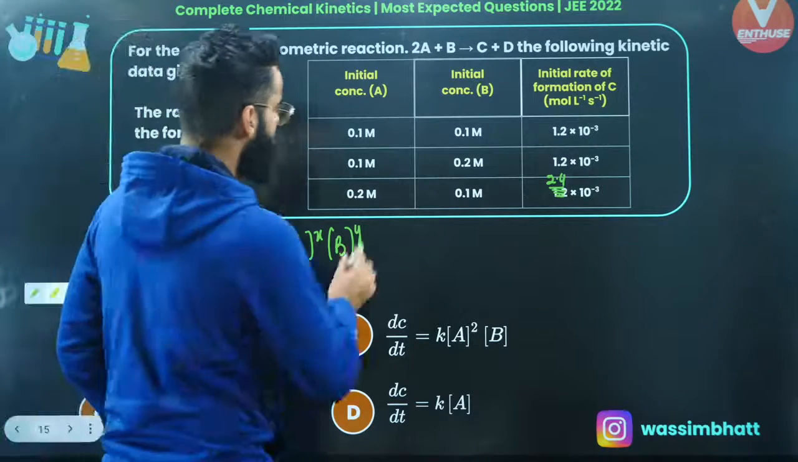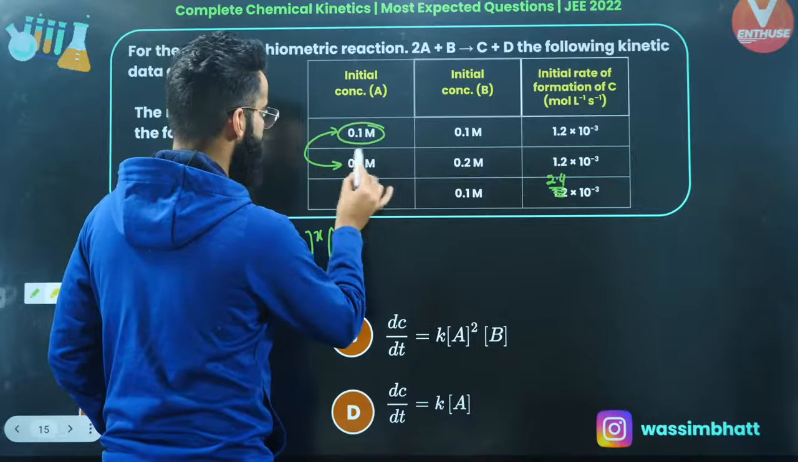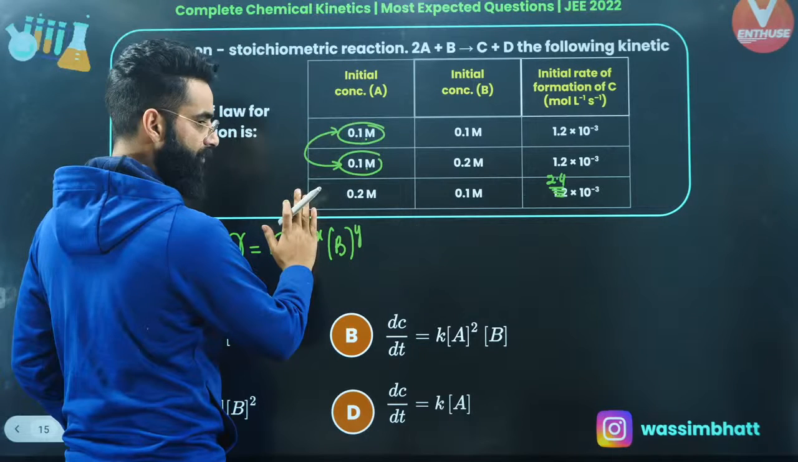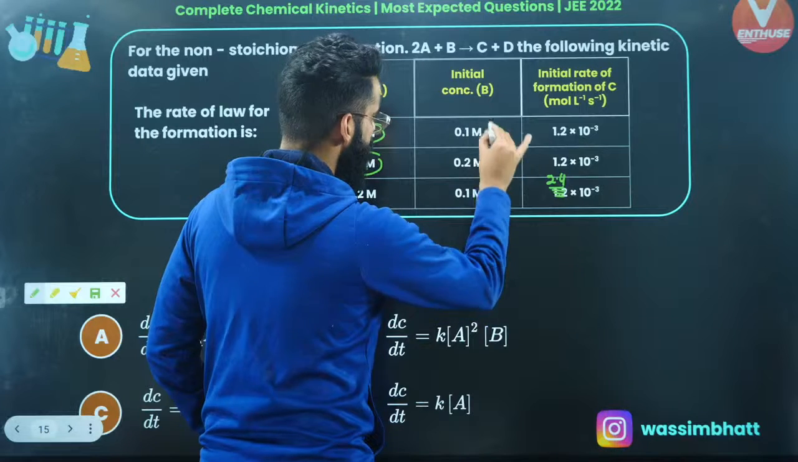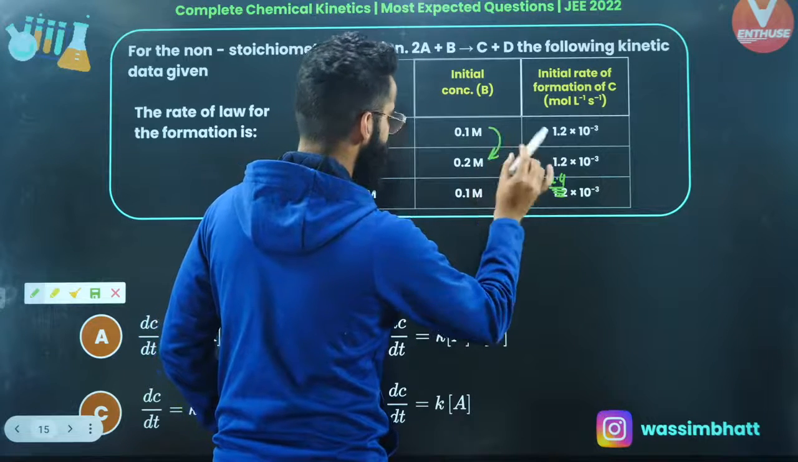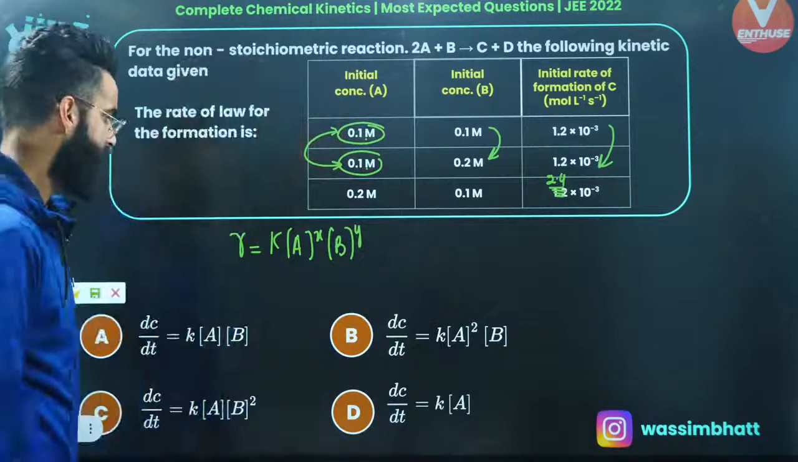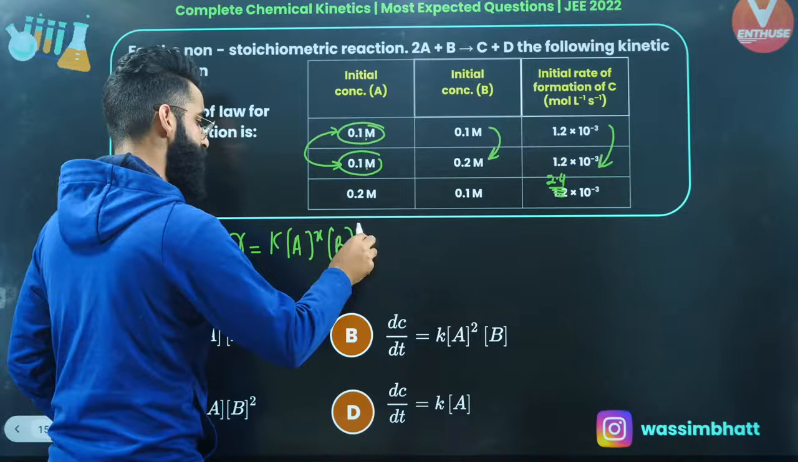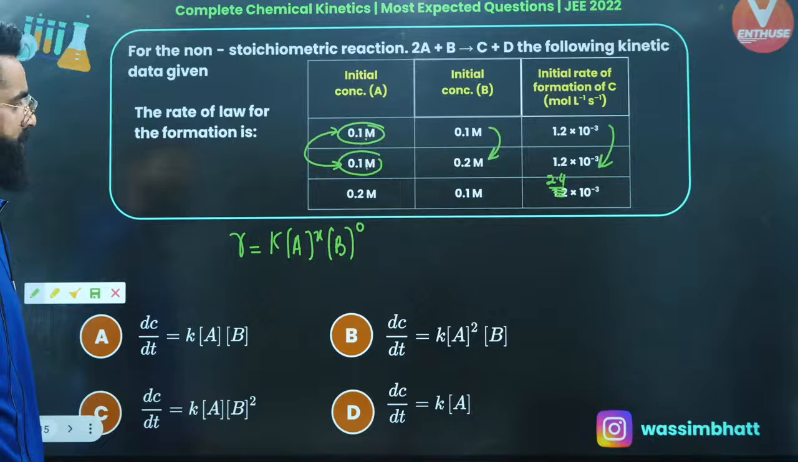Now, people, if you look at the first and the second experiment, in which the concentration of A is kept constant, so let's omit this A from here. Now what am I doing? Am I doubling the concentration of B? Absolutely. On doubling the concentration of B, what is happening to the rate? Nothing is happening to the rate. So the rate of the reaction, I must say, is independent of the concentration of B, right?